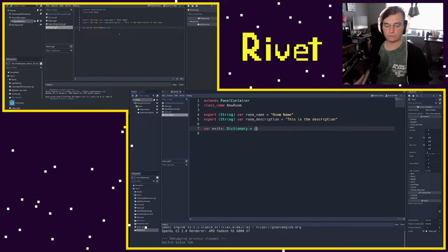So making our rooms visual was pretty easy to do in the editor, but to actually connect them is going to take a little bit more work, and I think it's going to be easier to start off doing it via code. So that's why we're flip-flopping back and forth. Again, feel free to experiment with your own game to try different things, but I think for now we're going to keep our connections via code, and we'll try and change that later on if we get enough time in this series.